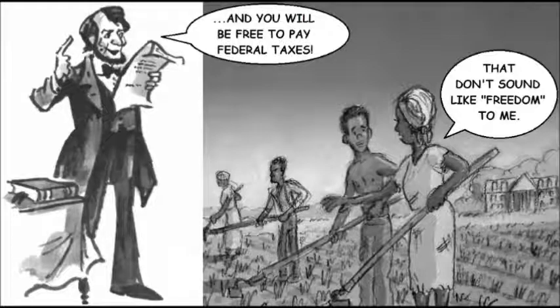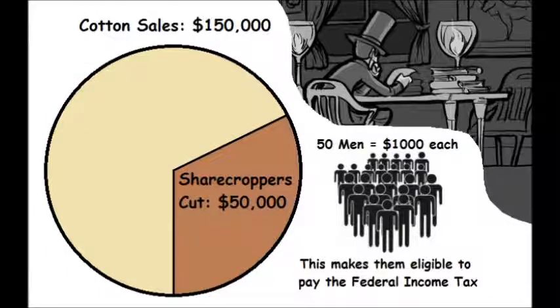Allow me to reveal the math. A typical plantation made $150,000 per year selling cotton. 1/3 of that, or $50,000, would be listed as the workers' share. If a plantation had 50 slaves, that comes to $1,000 per man. This easily surpasses the $800 minimum required to pay the federal income tax.